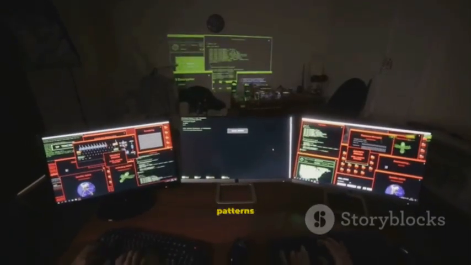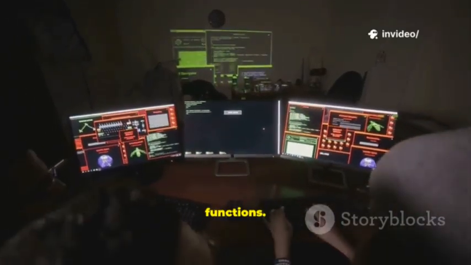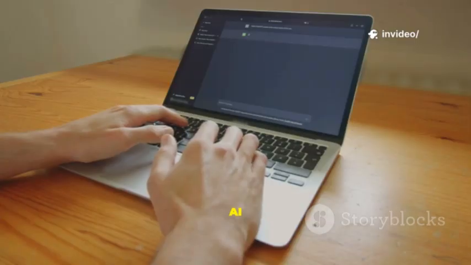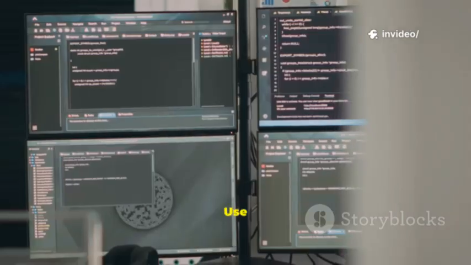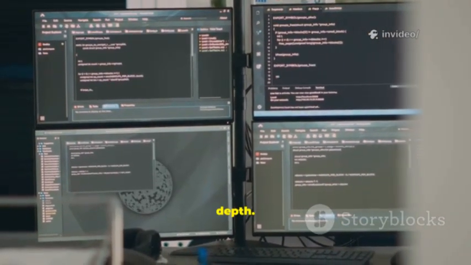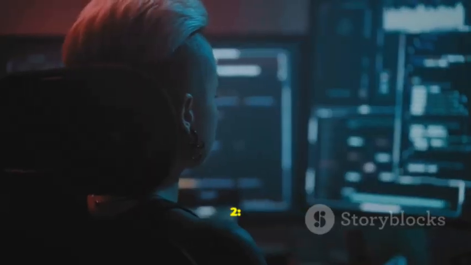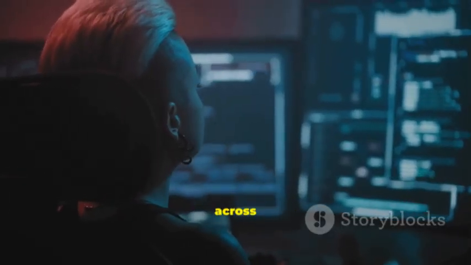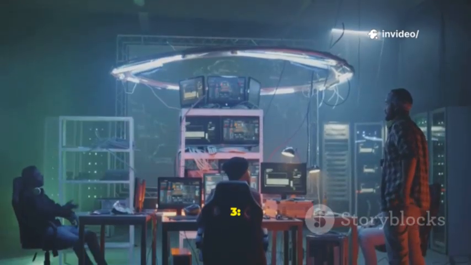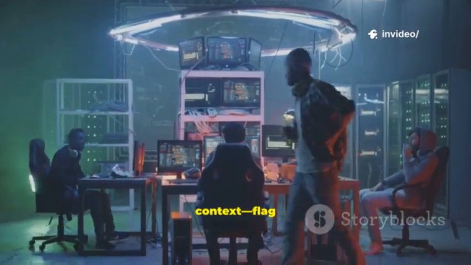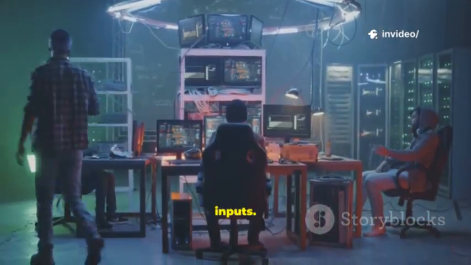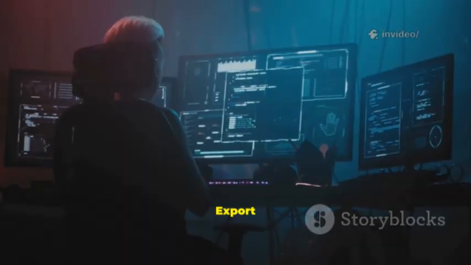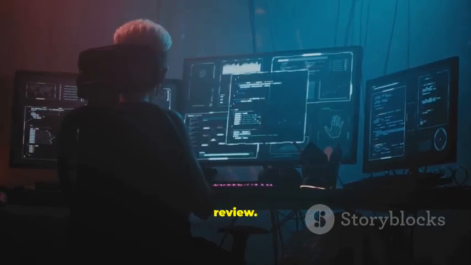Code review hunts weak patterns and insecure functions. Millions of lines require AI as a first-pass filter. Use them in tandem for speed and depth. Step 1. Index the repository and branches. Step 2. Search known dangerous calls across the codebase. Step 3. Review context. Flag unsanitized user inputs. Step 4. Export a triage roadmap for manual review.